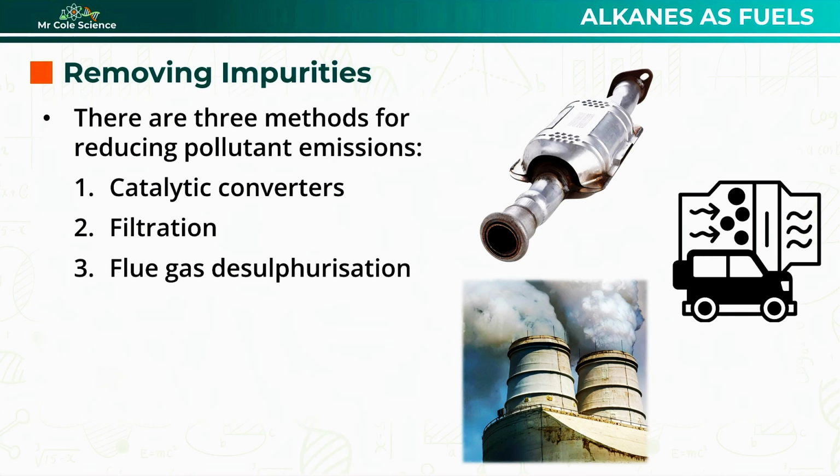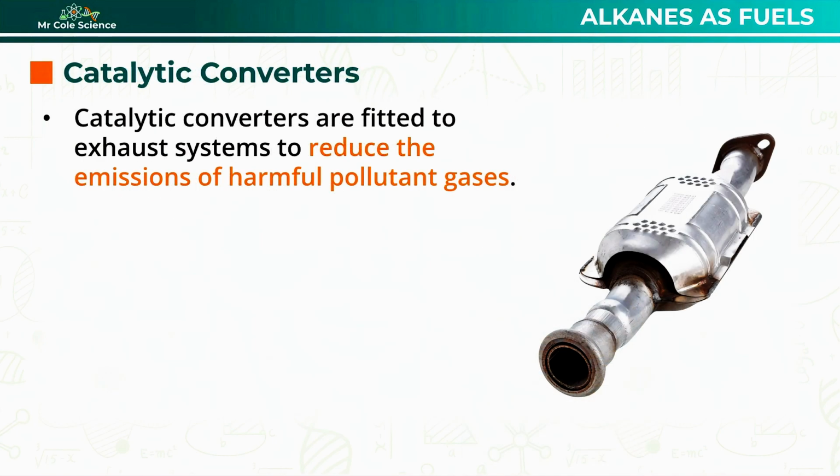Each one of these has a different role in helping to remove pollutants, so let's start at the top of the list with catalytic converters. Catalytic converters are devices fitted to the exhaust system of vehicles and are designed to remove carbon monoxide, nitrogen oxides, and unburned hydrocarbons from exhaust gases.